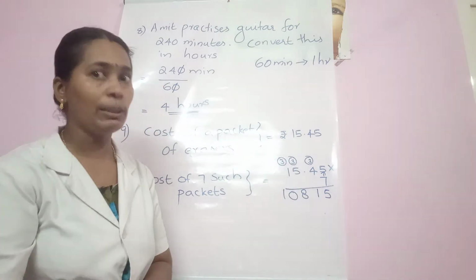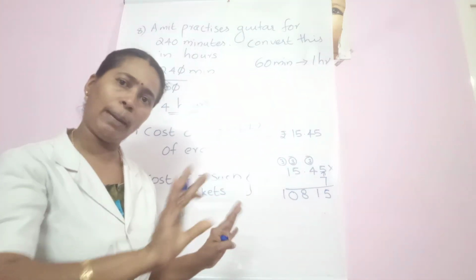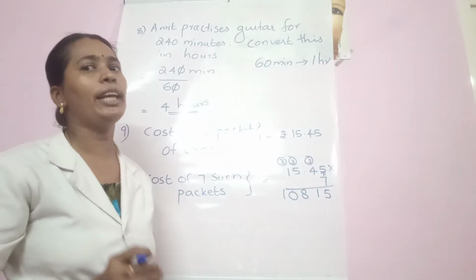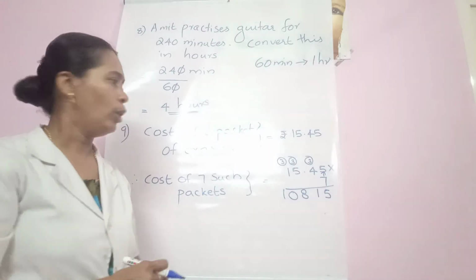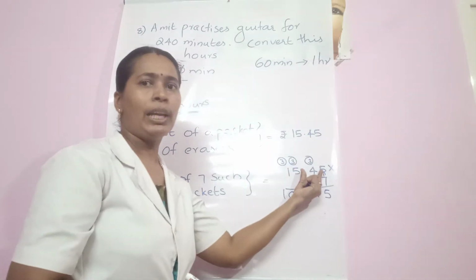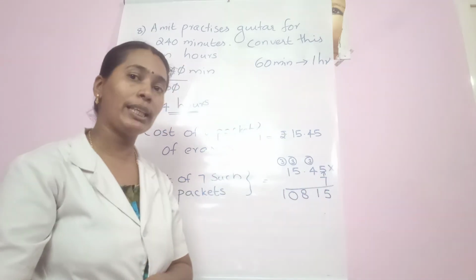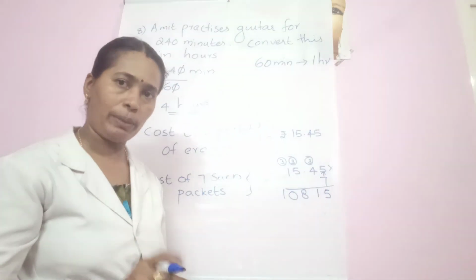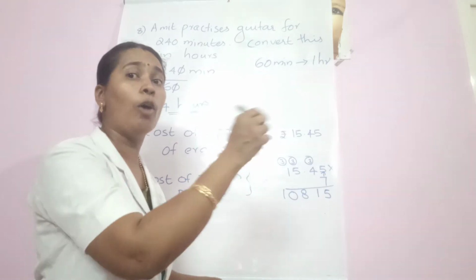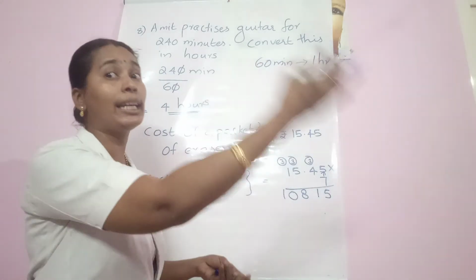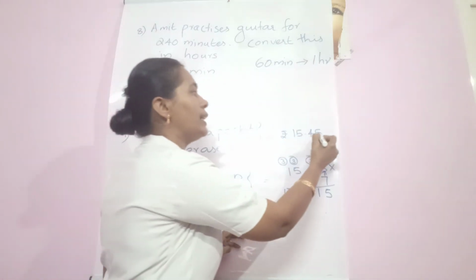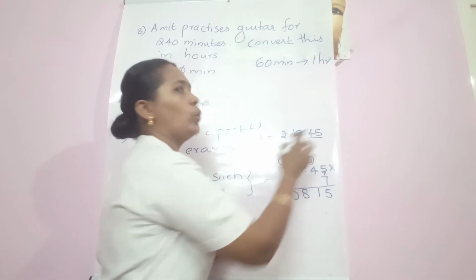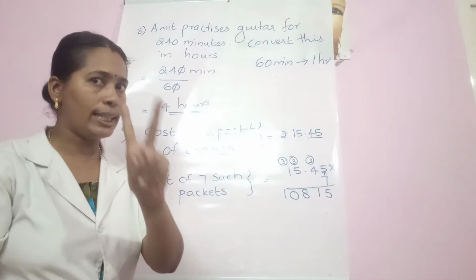Now look at the decimal places. Now the multiplication is completed, we got an answer. But we need to place the decimal point also. For that, you look at the question. In the question, how many decimal places are there? Decimal places means after the point, how many digits are there on the right side? 1, 2. 2 digits are there.